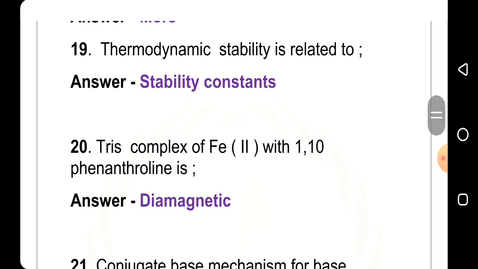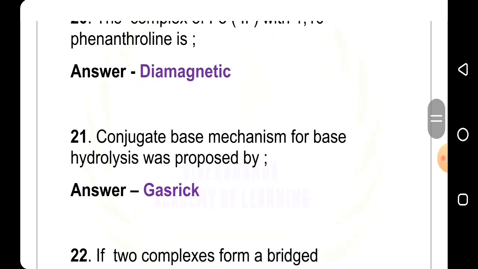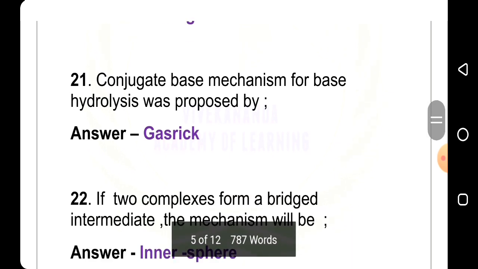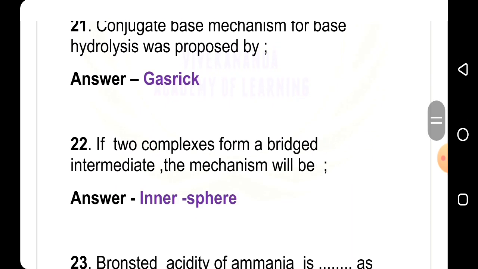20th question: tris complex of Fe2+ with 1,10 phenanthroline is, answer diamagnetic. 21st question: conjugate base mechanism for base hydrolysis was proposed by, answer Garrick. 22nd question: if two complexes form a bridge intermediate, the mechanism will be, answer inner sphere.